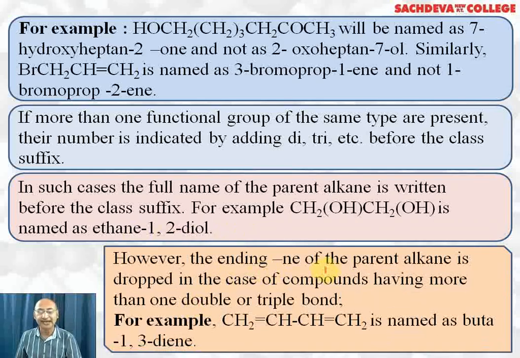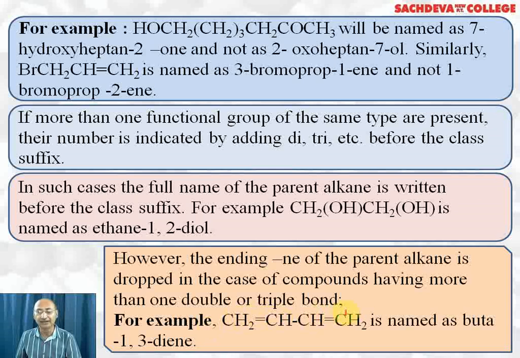However, the ending "ne" of the parent alkane is dropped in the case of compounds having more than one double bond or triple bond. For example, this compound, we name it: first carbon, second, third, and fourth carbon. There are two double bonds. The first double bond is after the first carbon, and another double bond is after the third carbon.